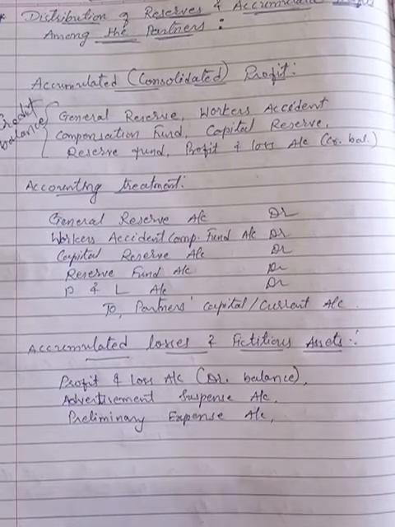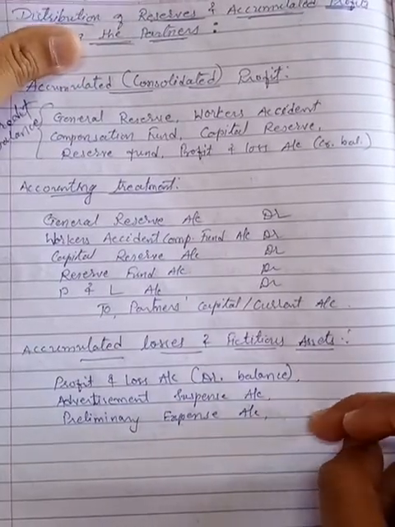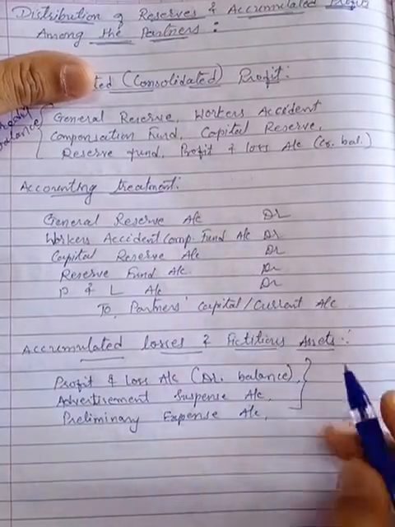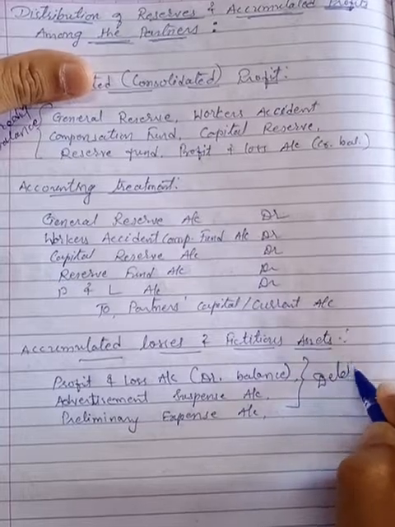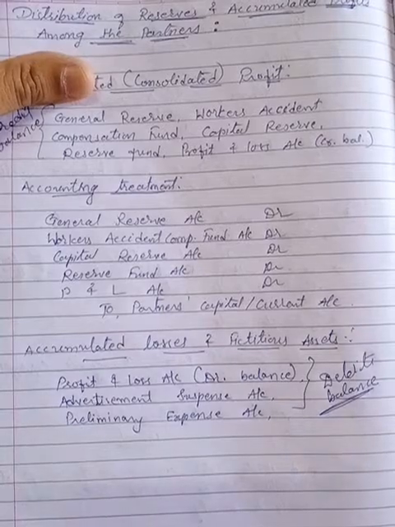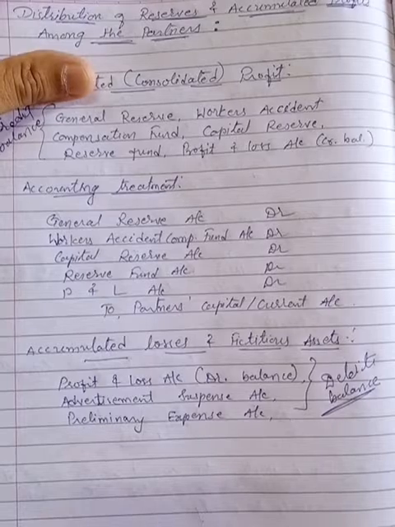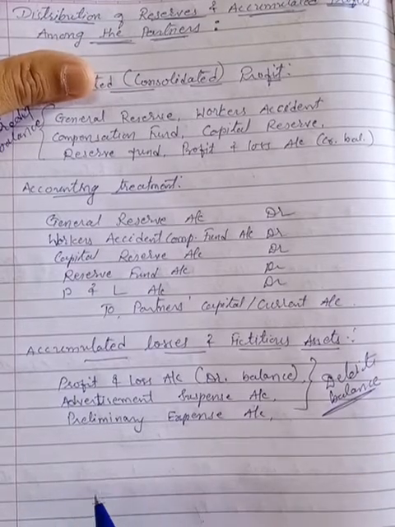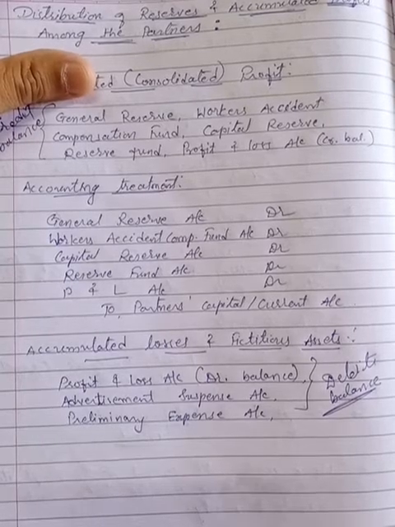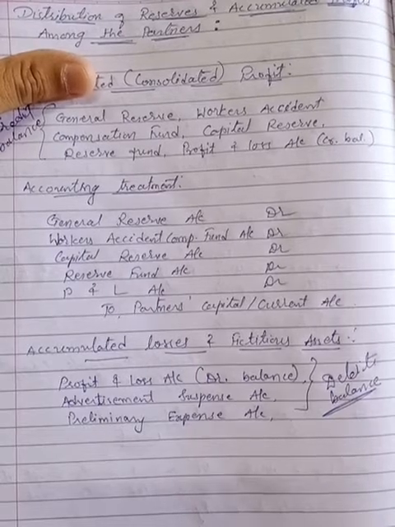we also have to close and transfer to the partners' capital or current account, and it should be distributed among the partners in which ratio? Old profit sharing ratio. Now again, we know these are all loss accounts, so they all have which balance? Debit balance, right? We have to close them, so these accounts will be credited and the amount is transferred to the capital or current account. So the partners' capital or current account will be debited, and as discussed in the first chapter, losses are always recorded on the debit side of the capital or current account.